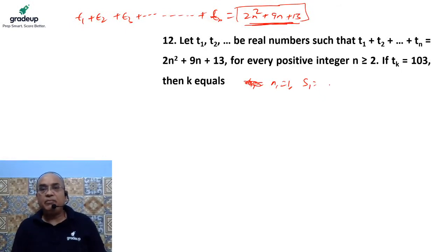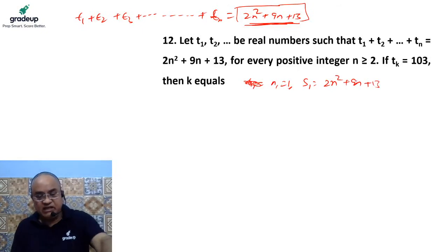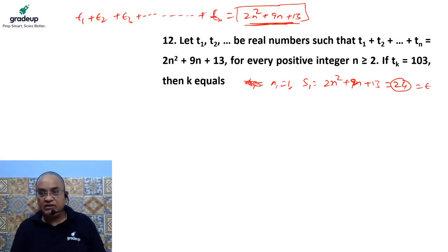If I put n equal to 1 in 2n squared plus 9n plus 13, this value would be 2, this would be 9, 9 plus 2 is 11, 11 plus 13 is 24. So this is the value of the first term, T1, which is also the sum of one term.